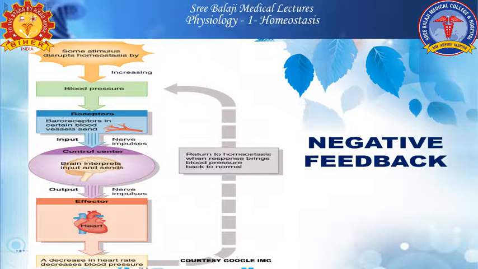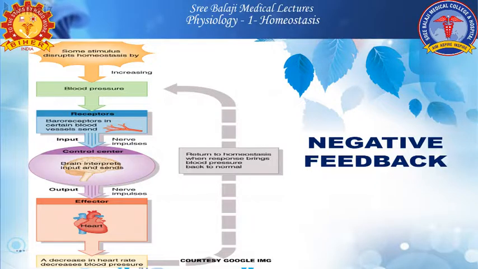Then there is a decrease in heart rate, thereby reducing the blood pressure. Thus the homeostatic mechanism of blood pressure is monitored by input signals and acts through the effector organ, and blood pressure is maintained.